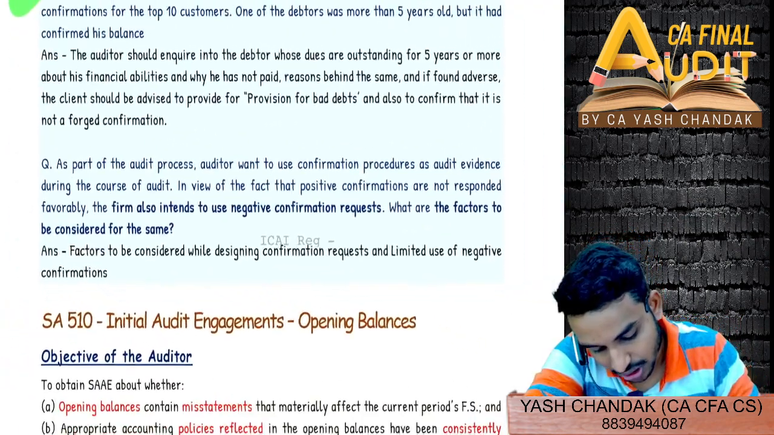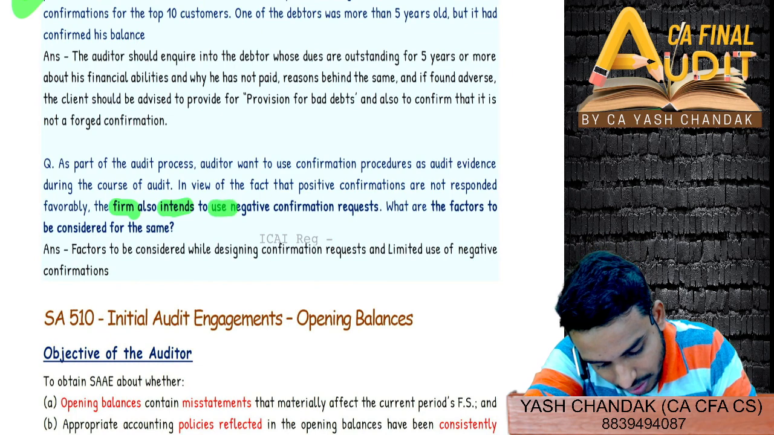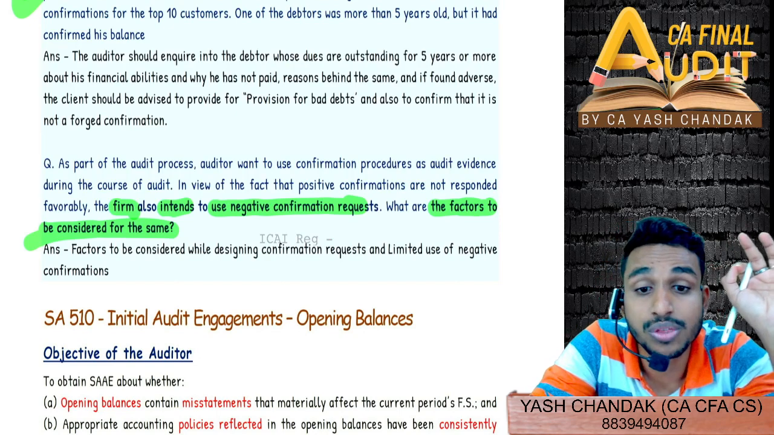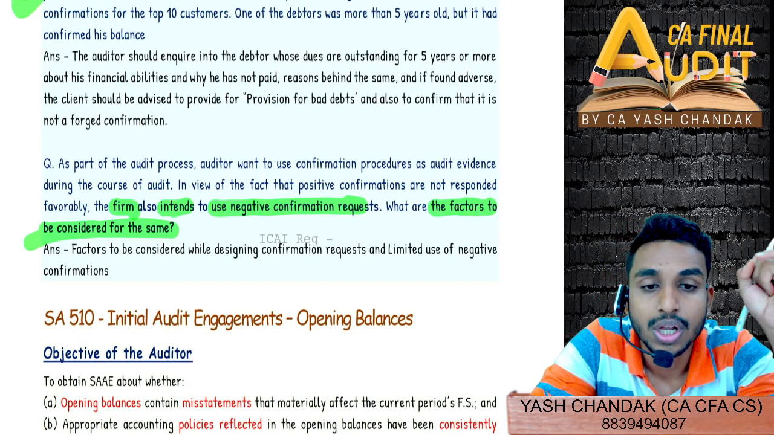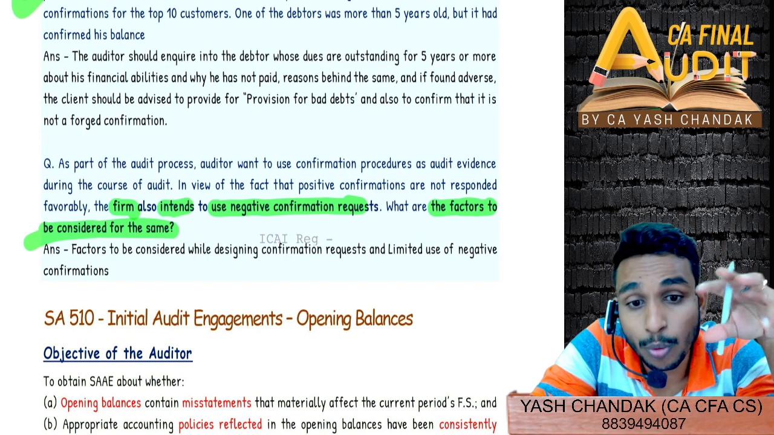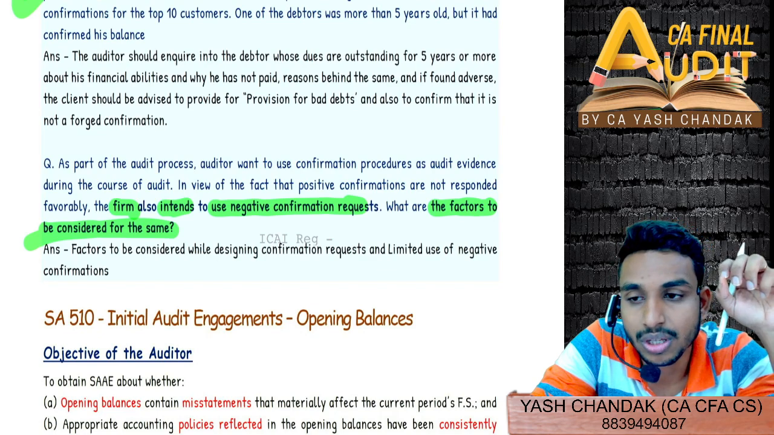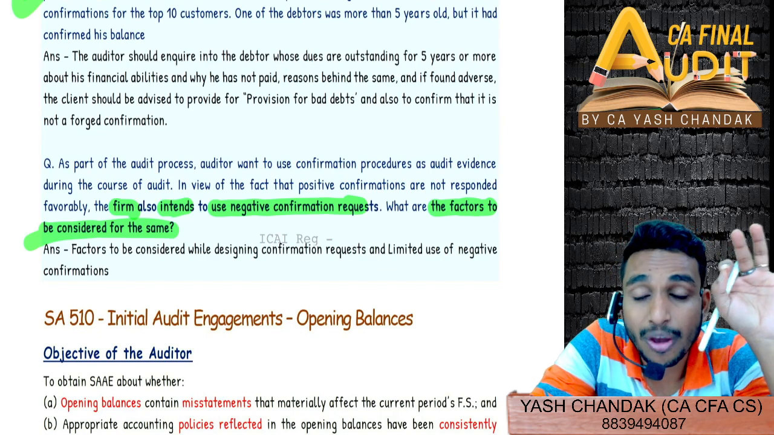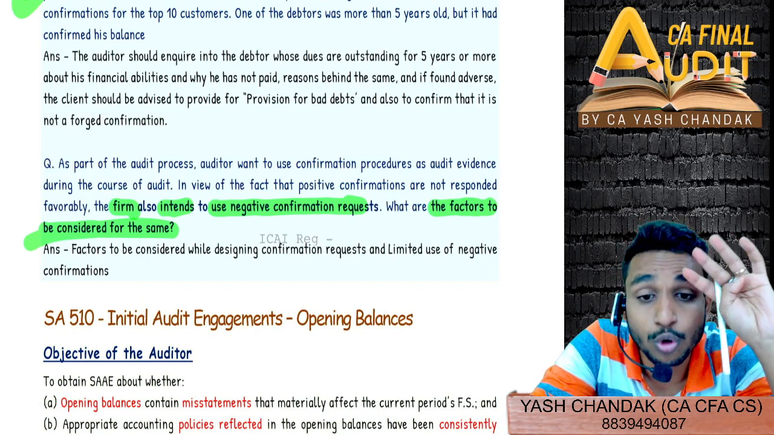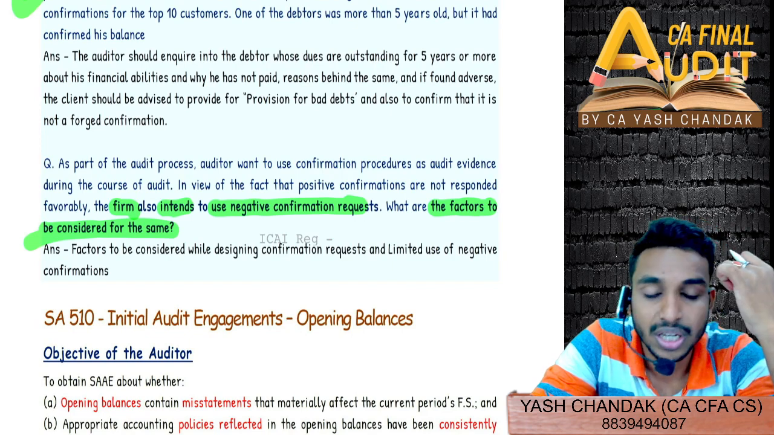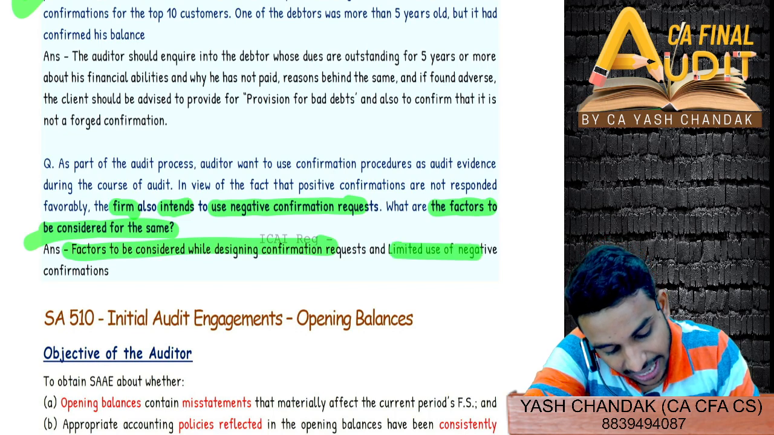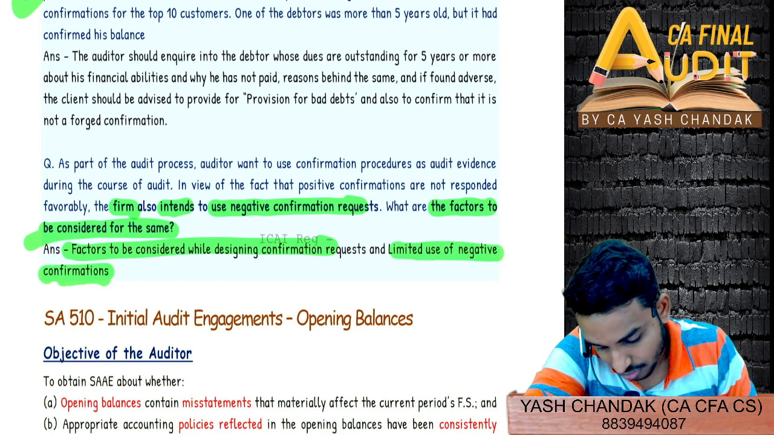Suppose, for example, the last question: the firm also intends to use negative confirmation request. What are the factors to be considered for the same? You remember: low ROMM, low exception rates, low amounts but homogeneous amounts, a large number of small homogeneous amounts, and we are not aware of any circumstances because of which we should not use negative confirmation request. So these were the 4 conditions that have to be seen in all cases. All conditions have to be satisfied. So these are the factors to be considered when designing confirmation request and limited use of negative confirmation request.